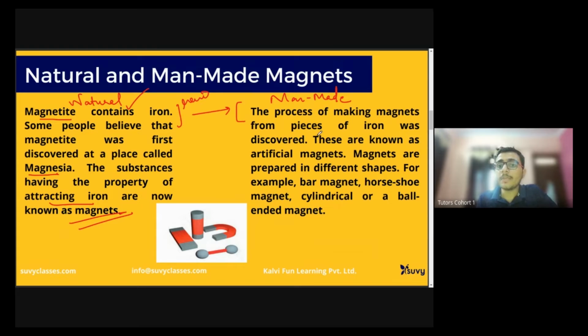The process of making magnets from a piece of iron was discovered. These are known as artificial magnets, also the man-made magnets, as we are studying. Magnets are prepared in different shapes. Like you can see in this image, we have a cylindrical magnet, a horseshoe magnet, and a ball-ended magnet. It has two ball-like structures at its ends.